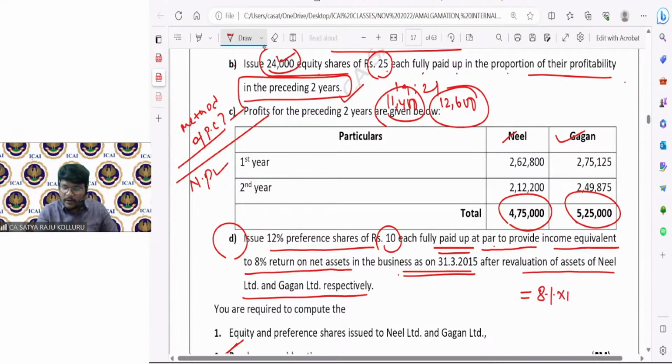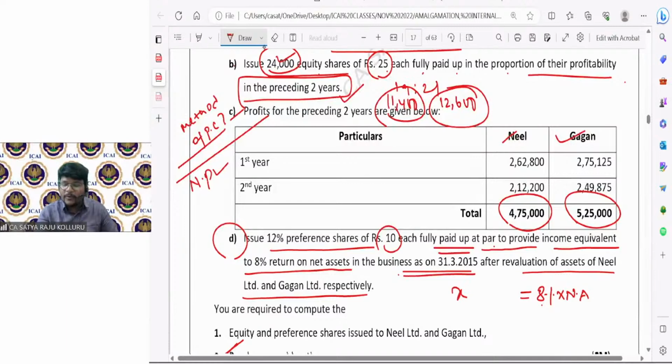8% return on net assets. I should need to issue some face value of the preference shares, and the income on such preference shares to the selling company's preference shareholders should need to be equivalent to 8% on the net assets. Again, I'm reading. You should need to issue 12% preference shares.